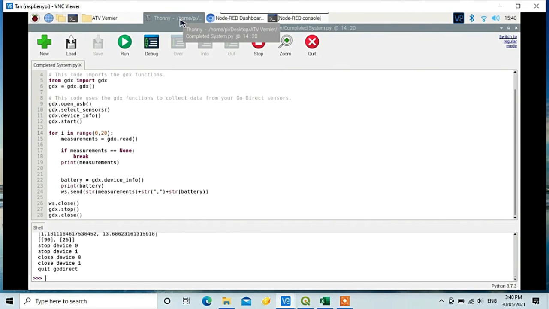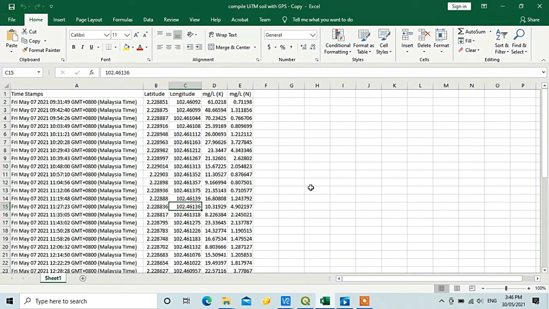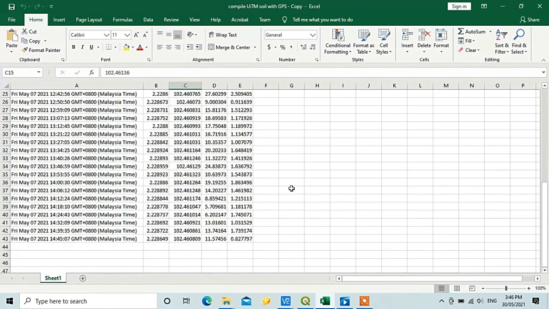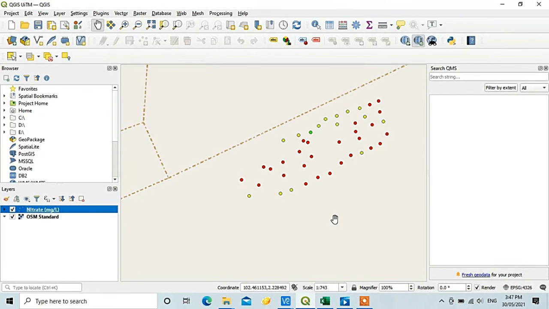After finishing the sampling, we can see that the program will quit immediately, and the samples collected will be saved as a CSV file. This is the sample of data that we can get from the system. This is the sample from UITN Jasin. The timestamp, coordination, and soil nutrient are recorded and saved as the CSV file. From this CSV file, we can form a soil fertility mapping.